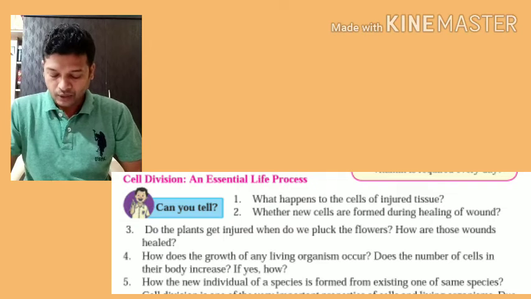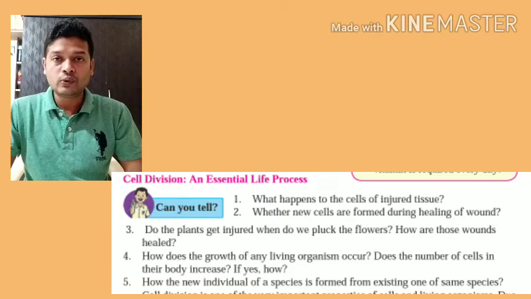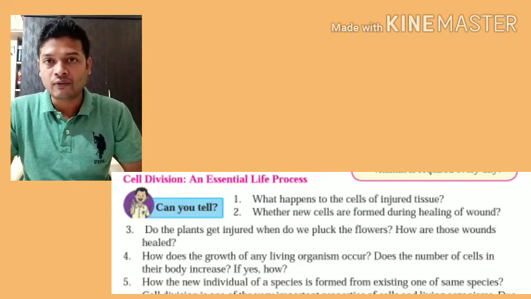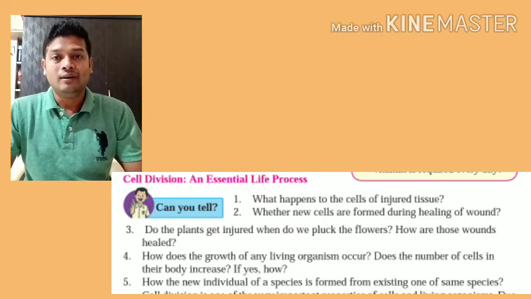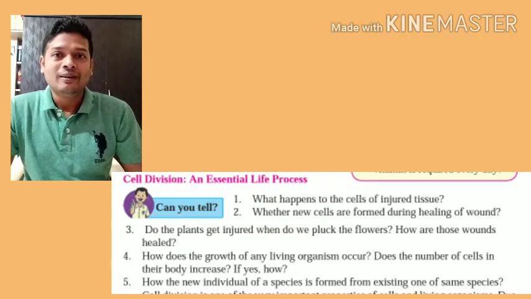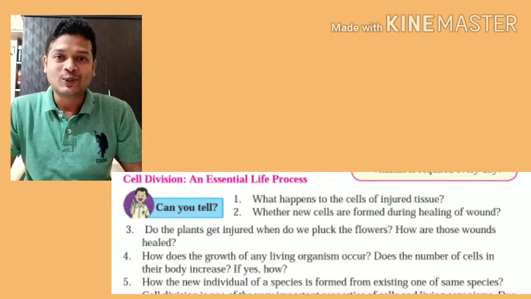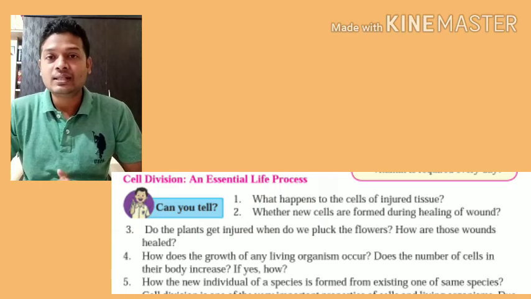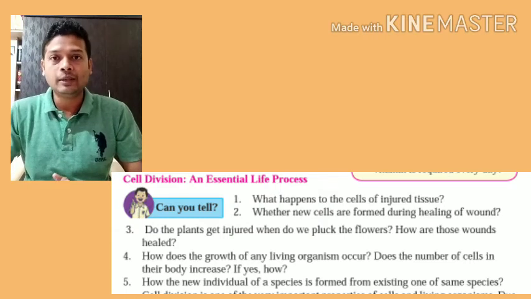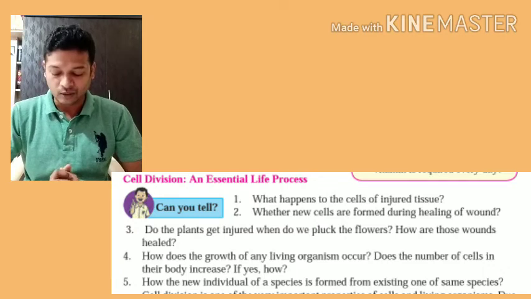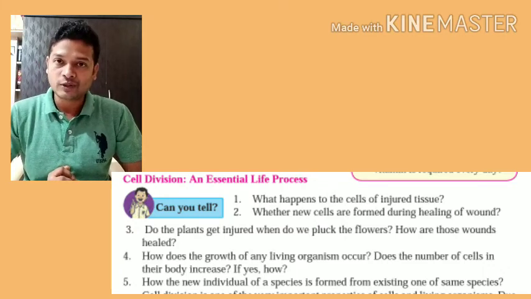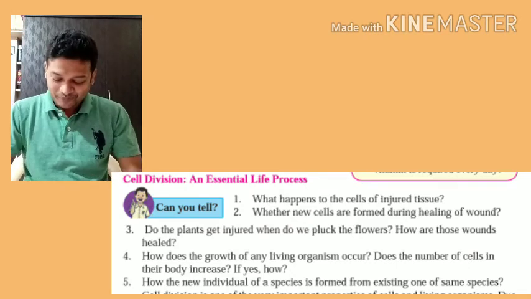Third, do the plants get injured when we pluck the flowers? How are those wounds healed? So when we pluck the flower, pluck the leaf, or some lovers try to carve their names on the trees, at that time plants also get injured, and this injury is again healed by the plant by growing new cells on them. So remember, plants also get injured. Don't carve your love story on the trees. Okay.